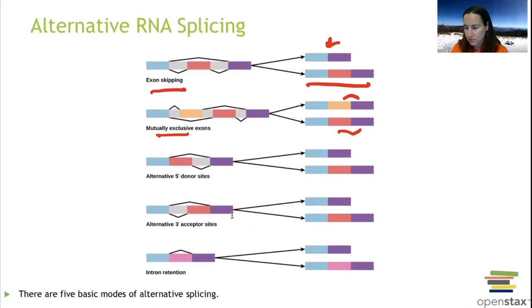next to each other. It just depends on what we got. Here we have alternative, just the blue and purple, and here is all of them. And we have left out this stuff here. There's all sorts of ways that we can take these puzzle pieces and fit them together. And when we do, it's called alternative RNA splicing. So lots of different ways. I'm not going to ask you about the different ways, but I do want you to know that there are different ways to assemble RNA, and that it's alternative RNA splicing.